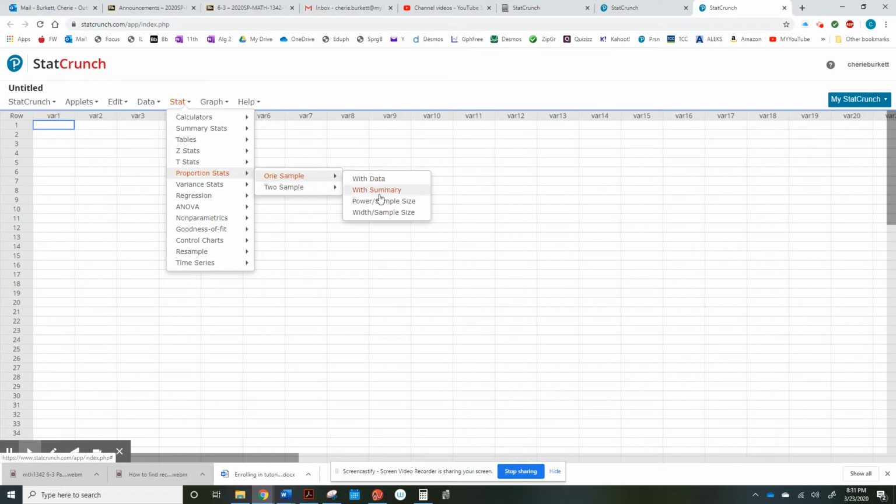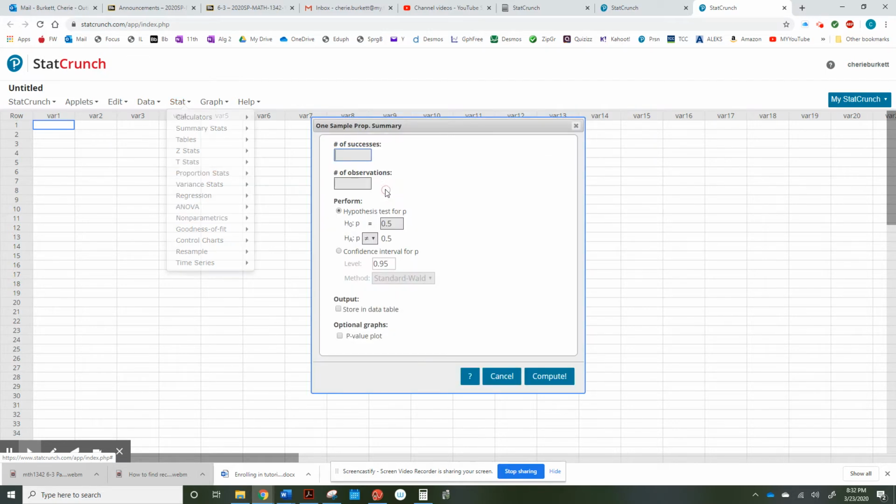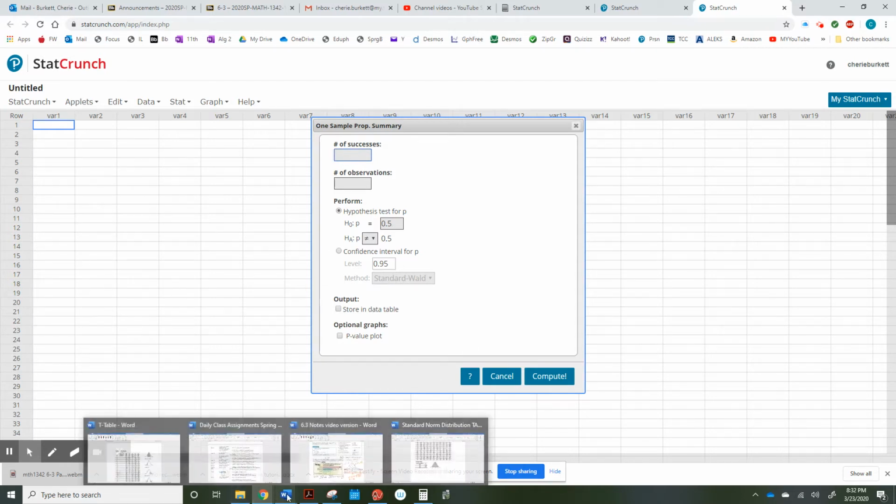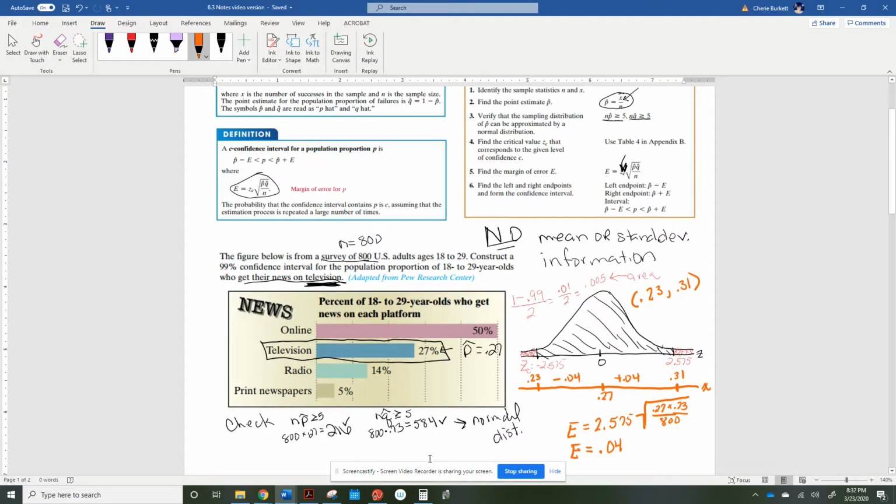And again, we're going over to do it with the summary because we don't actually have the results of the survey. We don't have the 800 pieces of data. We only have the summary of those 800 pieces of data. So we're going to click that. And here you need to know that the number of successes, they want to know how many people said television, not what the percentage is, but how many people said television. Well, they did not provide us with that information, but we have already calculated it.